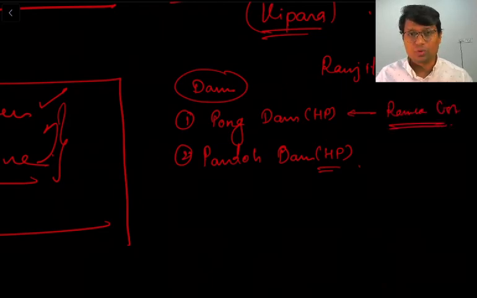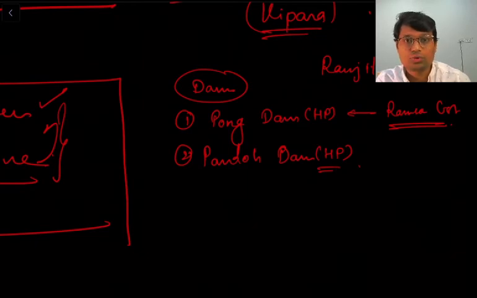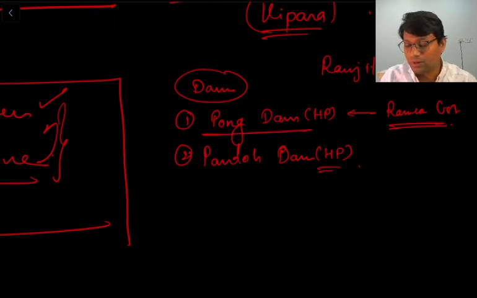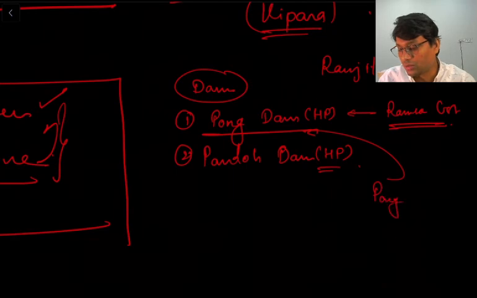because it supports those birds from Siberia, those migrating birds from Siberia. It supports the population of those particular birds. So a lot of birds, they come to Pong Dam, they have their breeding grounds in Pong Dam, and that is why this Pong Dam is very famous as a bird seeing site as well. So there is Pong Dam Bird Sanctuary along the Pong Dam.